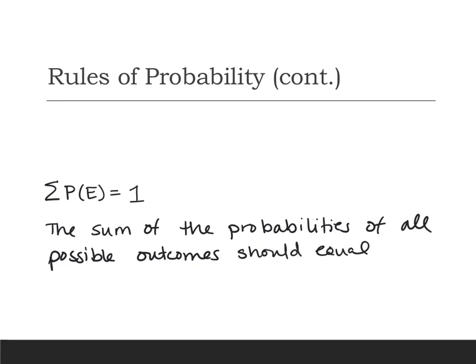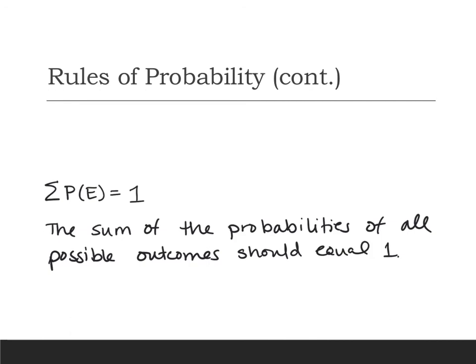And the reason for this is because if we have all the possible outcomes, then that means there's nothing left. If we added up all the probabilities that we have and we only get like 0.98, well, then that's a 0.02 chance of something happening. So we've missed one of the possible outcomes. So we want to be careful of that.